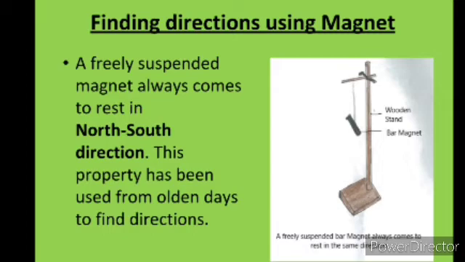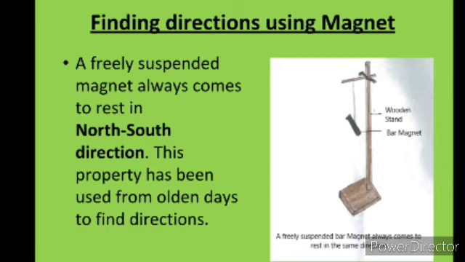Take one wooden stand or iron stand and hang the bar magnet, also called a freely suspended magnet. After some time you can observe that the magnet comes to rest, and the bar magnet always shows a north and south direction.